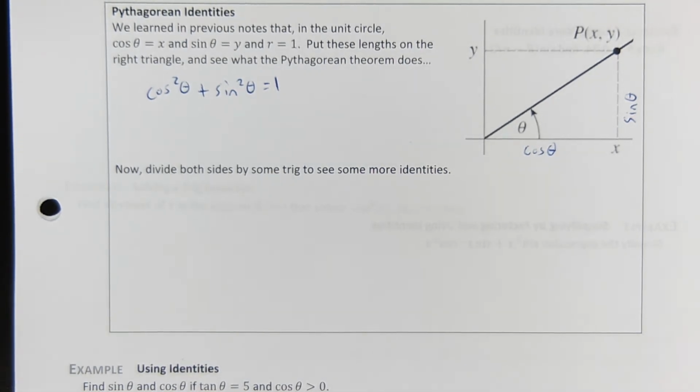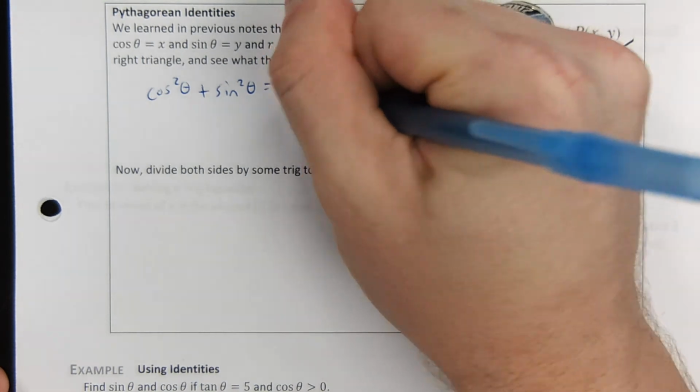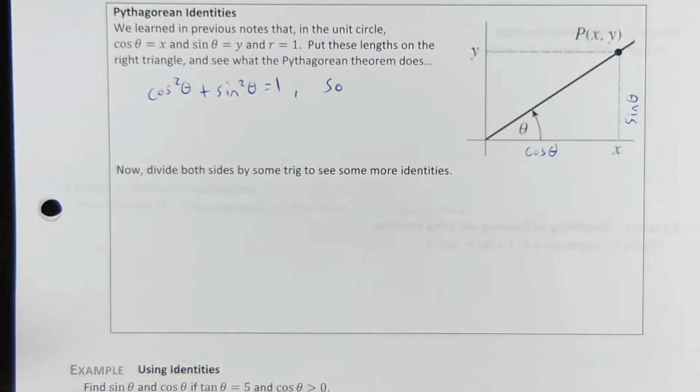Neat, huh? I think it's pretty neat. That's going to come up often. And you'll realize often I also just say sine squared plus cosine squared equals 1. I'm just not saying theta, but obviously sine and cosine aren't numbers. But you know what's also pretty cool? This gives us identities for cosine squared and sine squared. All we have to do is isolate them by subtraction.